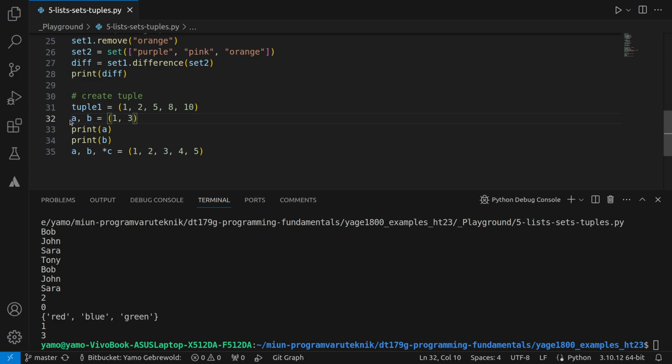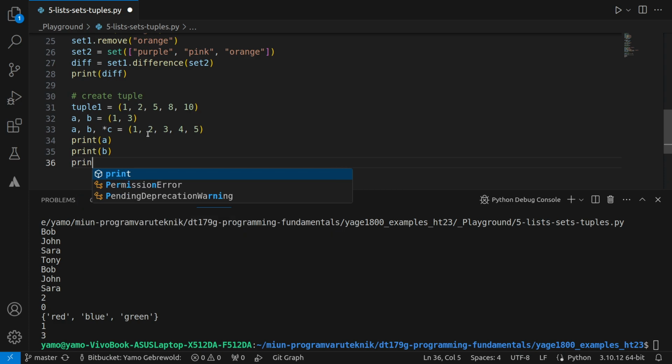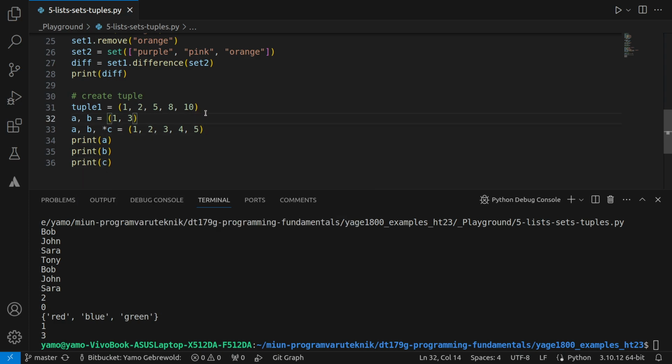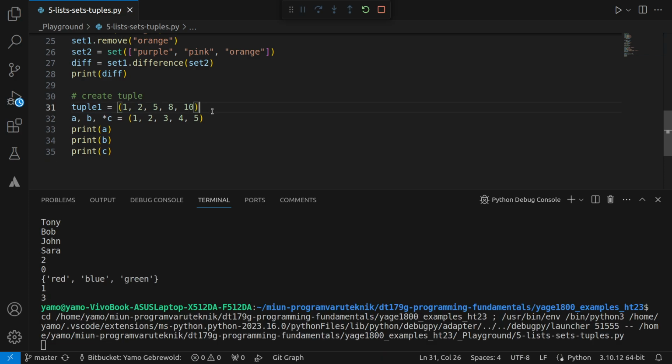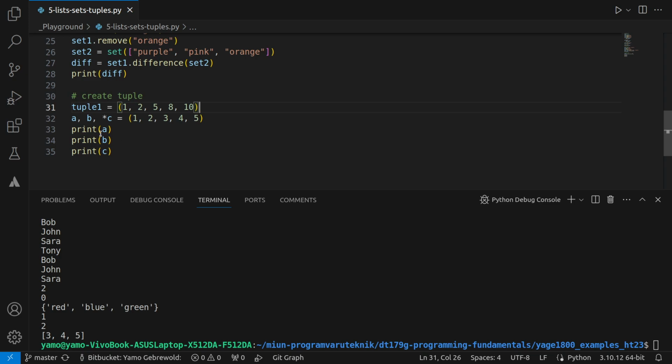So this will be assigned to A and this will be assigned to B, right? Let's try to print A, B, and C at the bottom here to see what this will give us. I can remove this also, I think. So it will give me 3, 4, and 5, which is quite interesting.